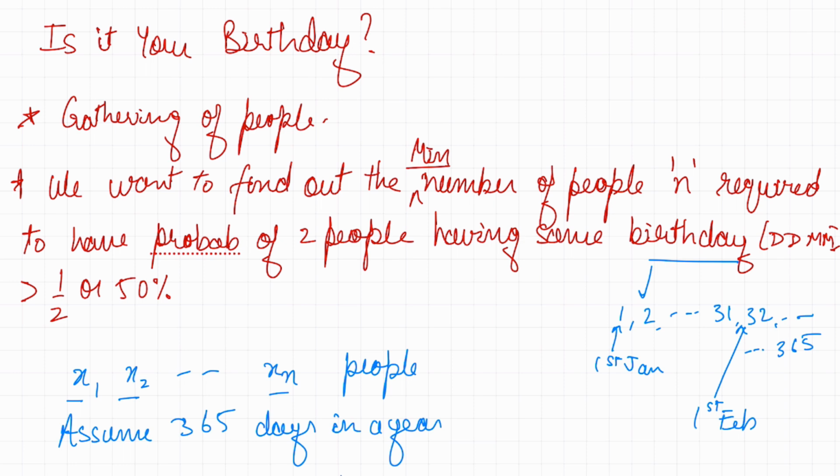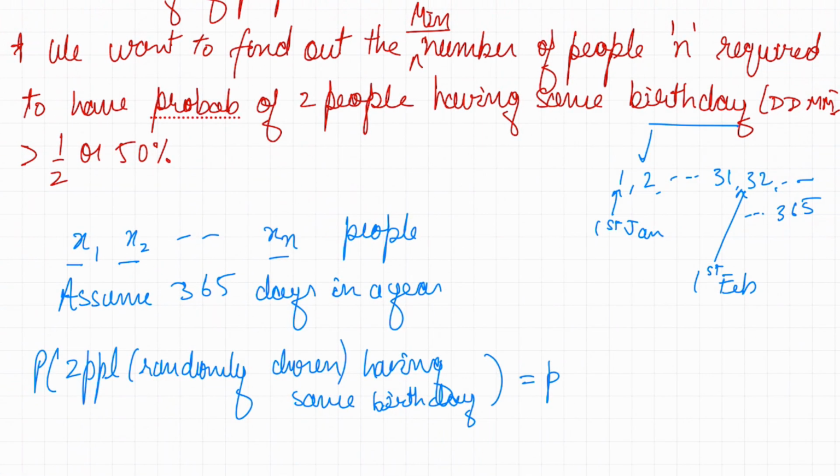Just 365 days a year. If two people have the same birthday, then they should have the same number for this year. So if somebody had 2nd Jan, their number is going to be 2 for both people, okay? And if somebody has 1st Jan, it's going to be 1. But if somebody has 1st Feb, it's got to be 32. In that case, they do not have the same birthday. Okay, so I hope this clarifies some of these confusions that can arise.